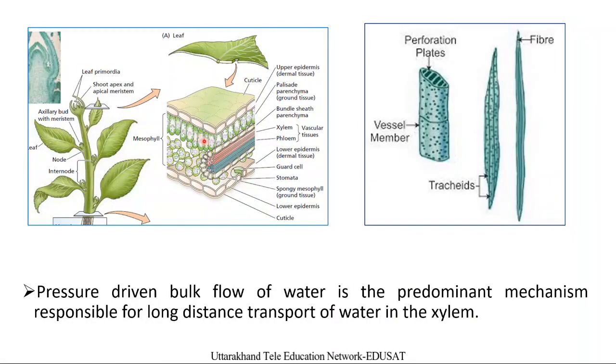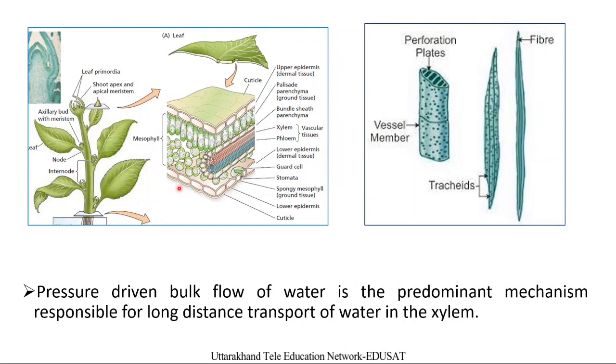This is a normal activity of all cells. What happens is that a suction pressure, or a force, is generated, and that force is translocated from the leaves towards the root of the plant. Through that force the water molecules are absorbed. We will discuss this phenomenon of transpiration and absorption of water later.